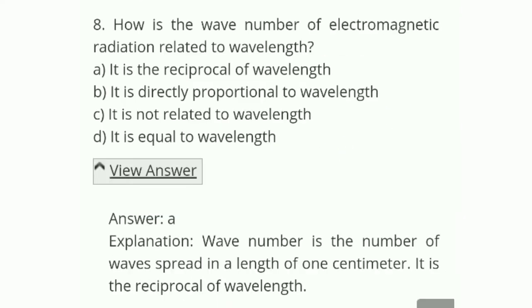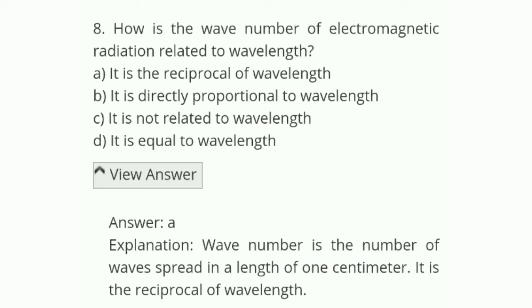The correct option is A. It is the reciprocal of wavelength. Wave number is the number of waves in a length of 1 centimeter. It is the reciprocal of wavelength.